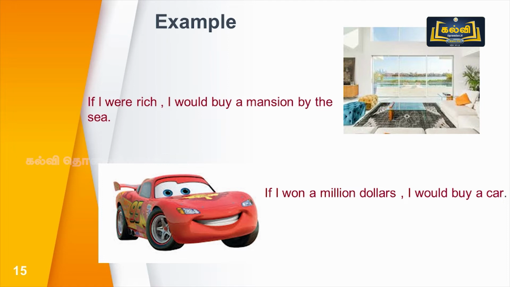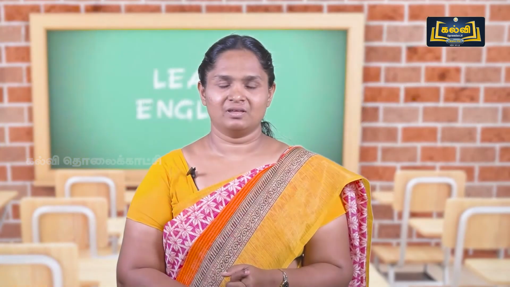See the second sentence. If I were rich, I would buy a mansion by the sea. Actually, he is not rich. He is just imagining. If I were rich, I would buy a mansion by the sea. I ask you, if you were a bird, what would you do?